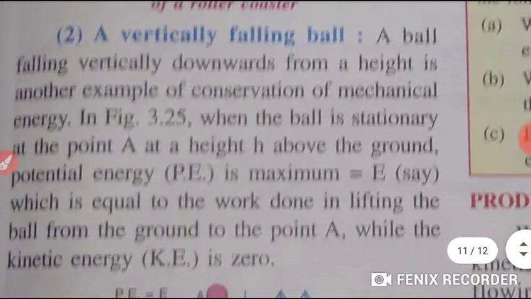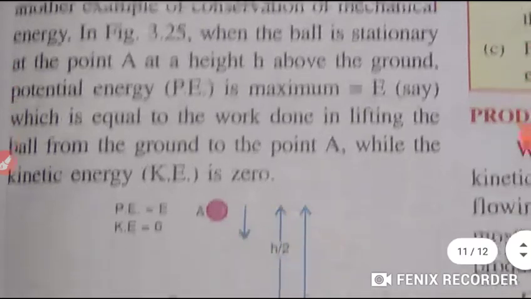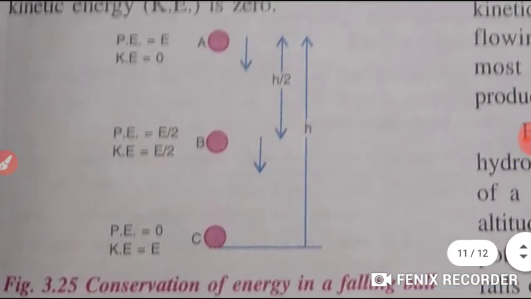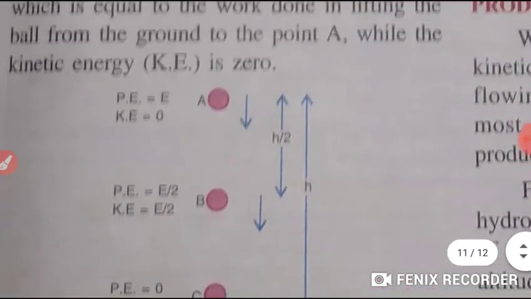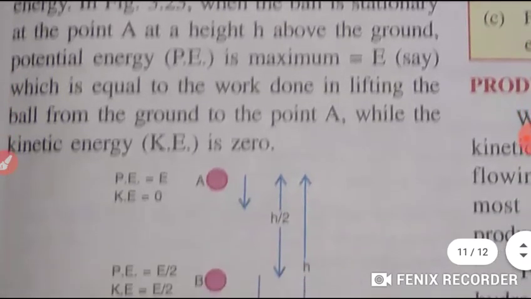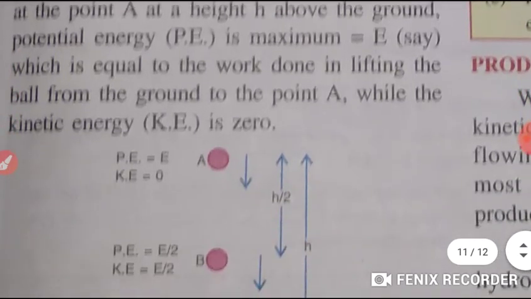Now, students, second example, a vertically falling ball. A ball falling vertically downwards from a height is another example. Let's see that example. Have a look on this figure, the conservation of energy in a falling ball. In this figure, students, when the ball is stationary at point A, at a height h above the ground, potential energy is maximum, equals to what?